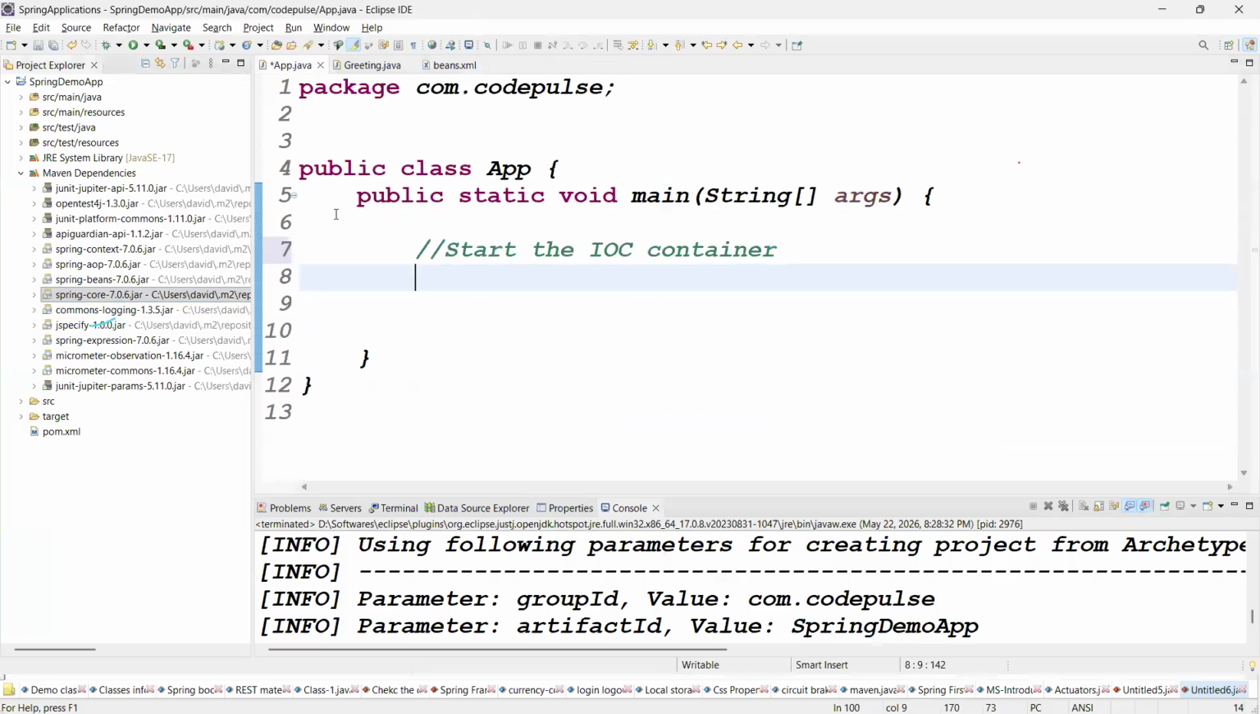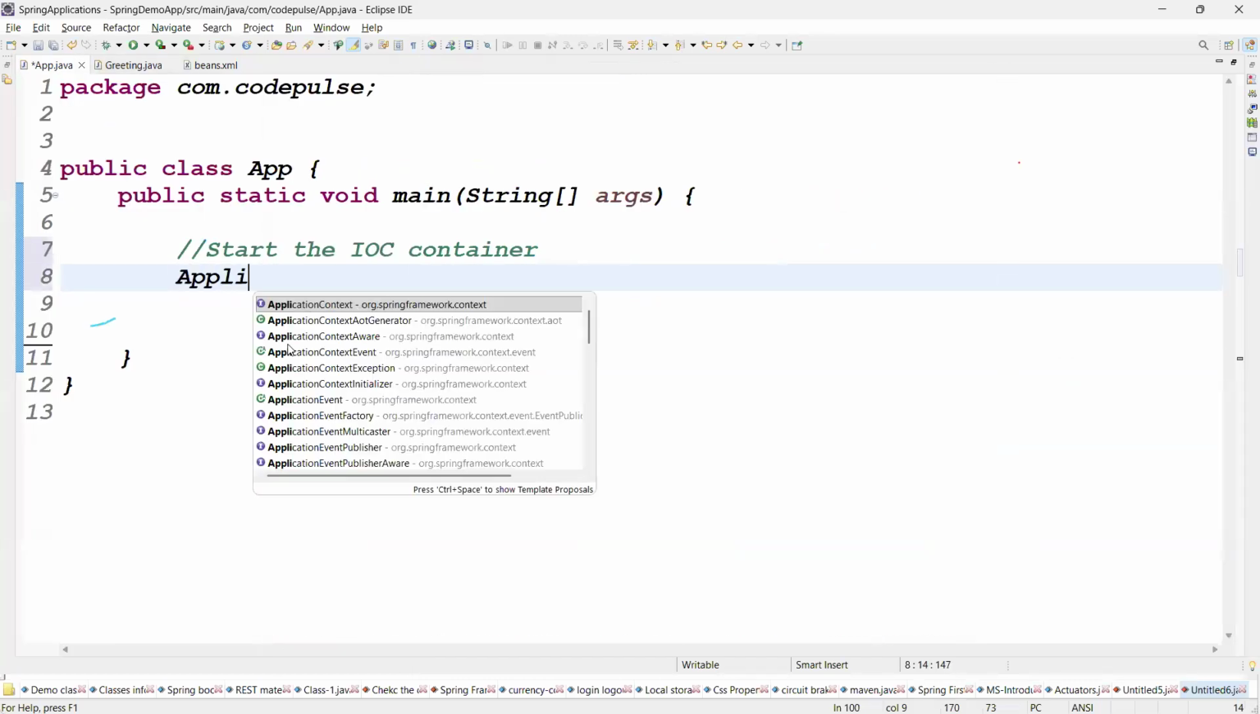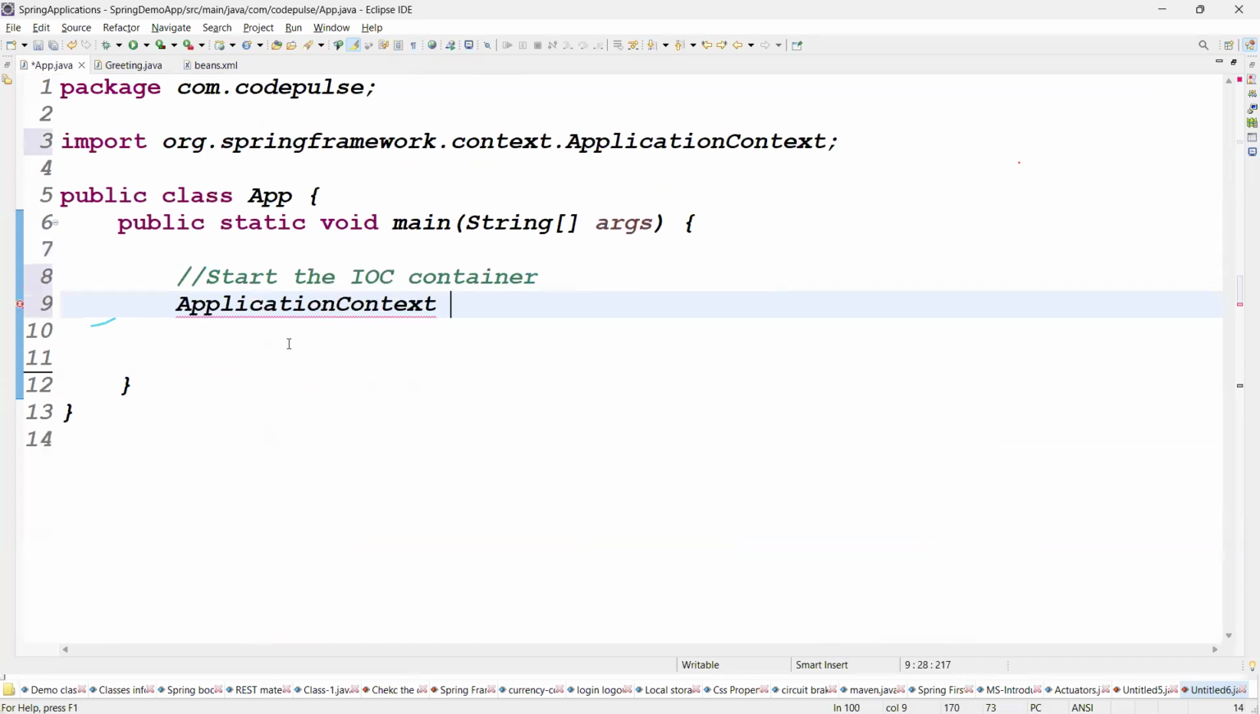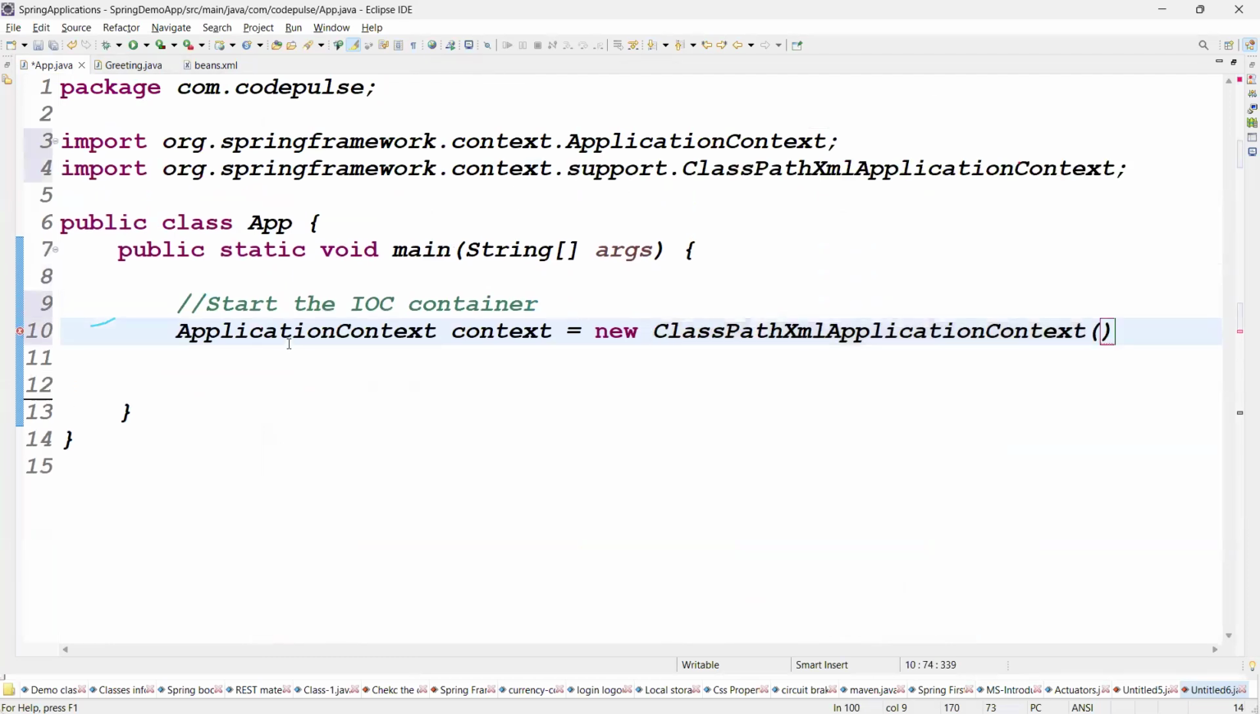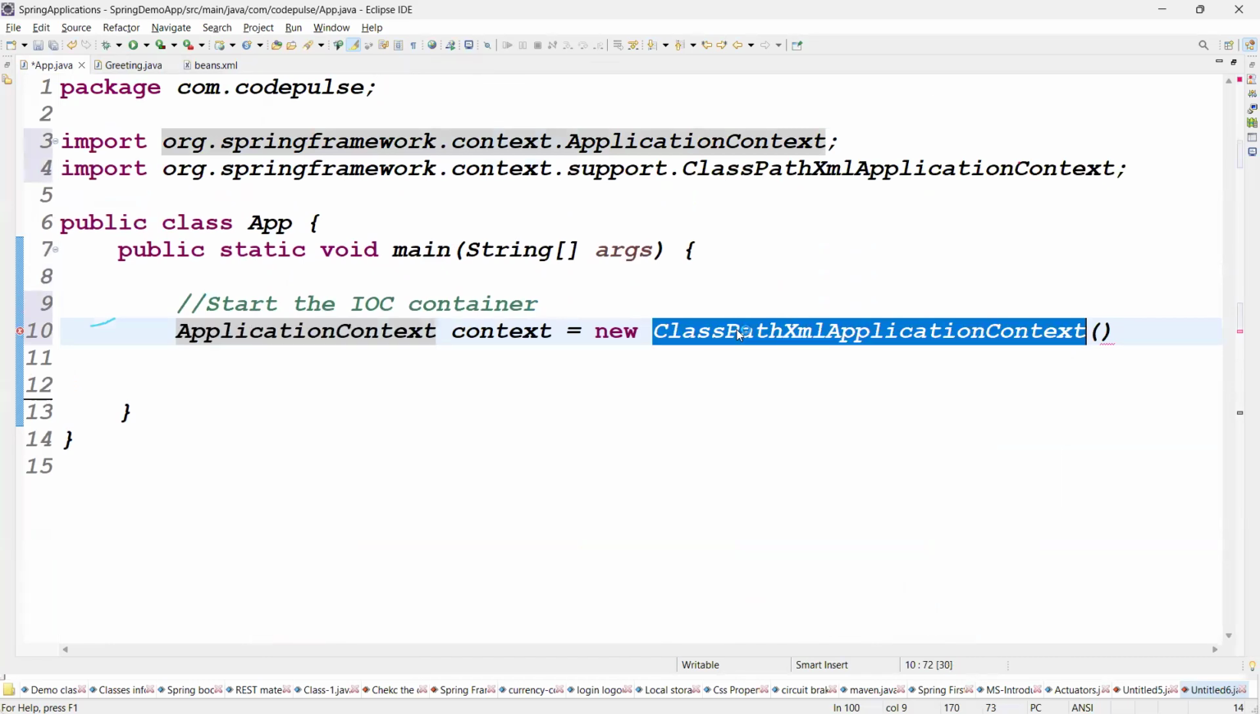Guys, are you clear now? Then you can start the container. To start the container, what is the container name here? Application context. Application context equal to new ClassPathXmlApplicationContext. Yes, ApplicationContext is the IOC container. This is an interface, and this is the implementation class.